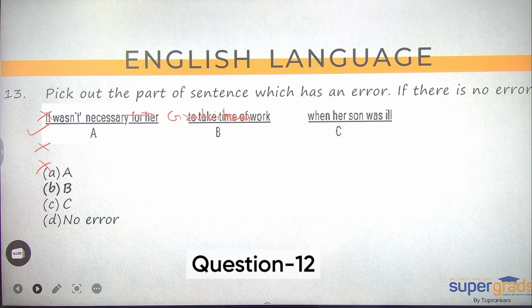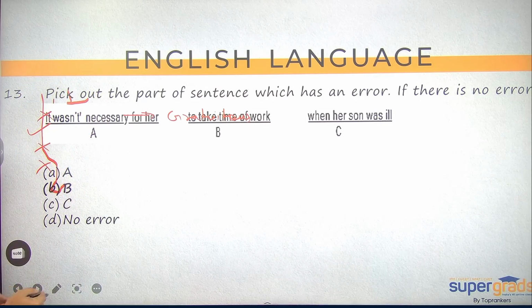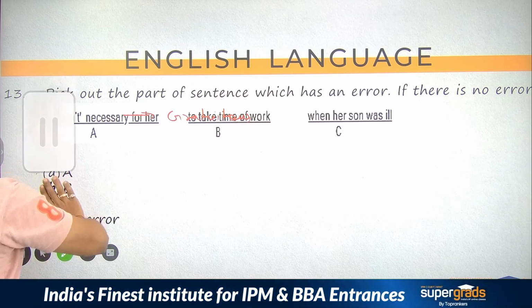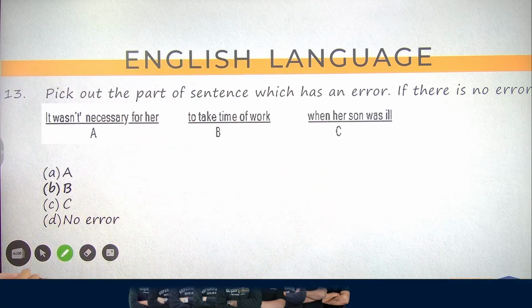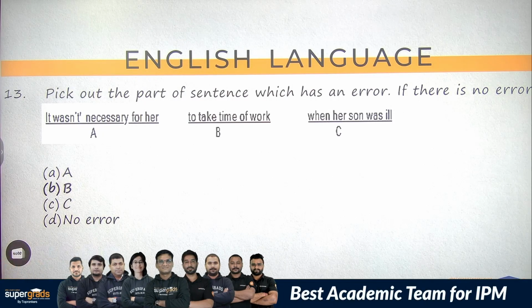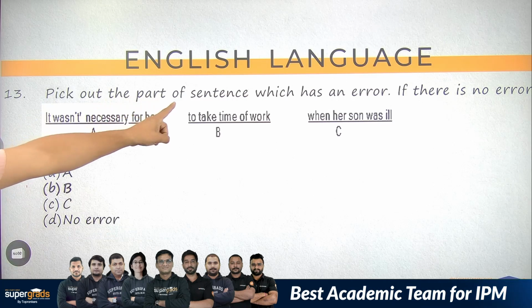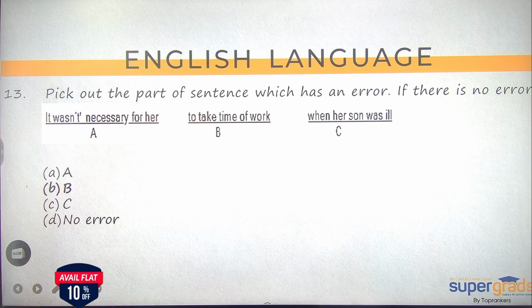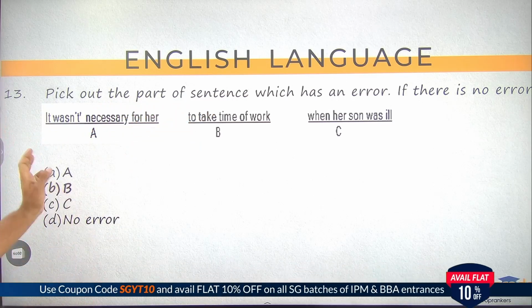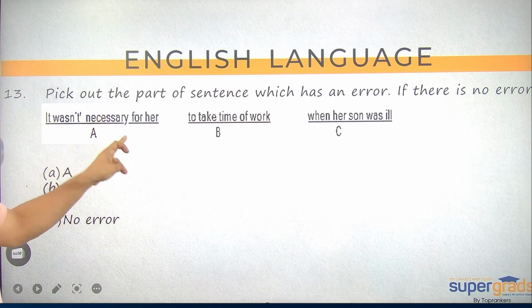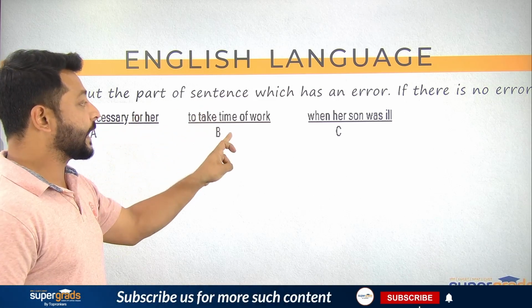All right. So moving further to question number 13. अभी 13 में क्या है? 13 में देखो. Pick out the parts of the sentence which has an error. If there is no error, you're supposed to mark no error. Okay. It wasn't necessary for her to take time off work.